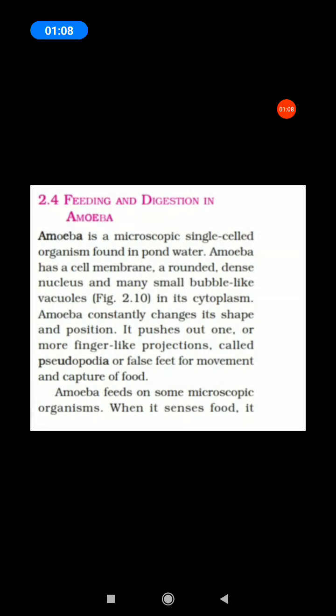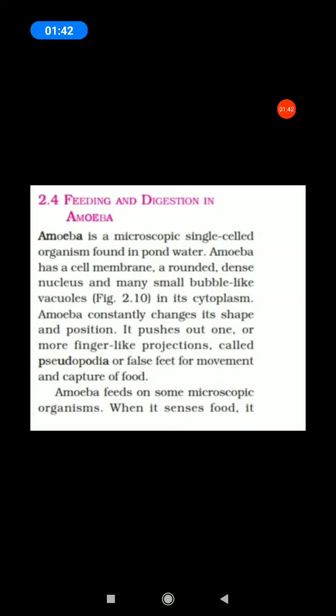Amoeba is a microscopic single-celled organism found in pond water. Underline the word, students: amoeba is a microscopic single-celled. What is single-celled? Single-celled means present in only one cell. That is a single-celled organism found in pond water. Amoeba has a cell membrane, a rounded, dense nucleus and many small bubble-like vacuoles in the cytoplasm.